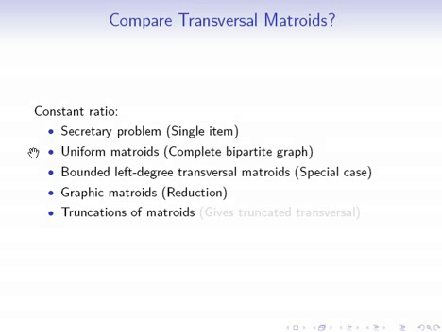And finally, the result for truncations of matroids is as follows. It says that if we have a constant ratio algorithm for matroid M, then we can get a constant ratio algorithm for the truncation of matroid M. So along with our results, this gives constant ratio algorithms for truncated transversal matroids.